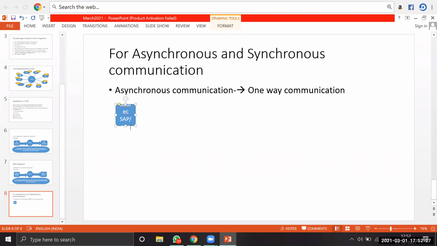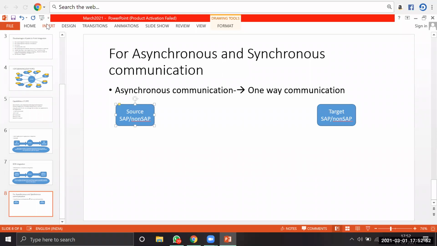Whereas the target, which is also running on an SAP or non-SAP system, is my target system.